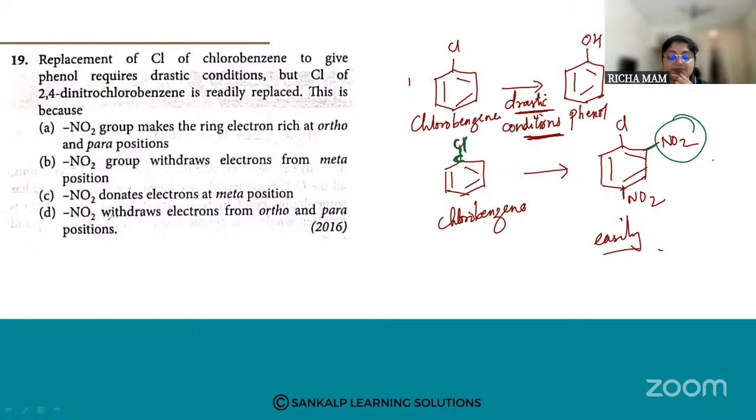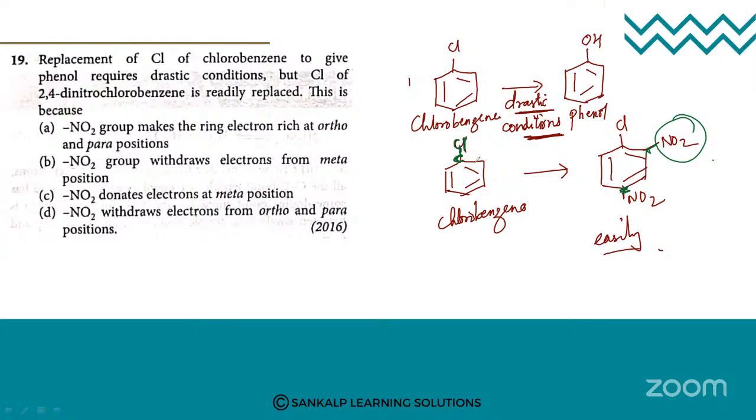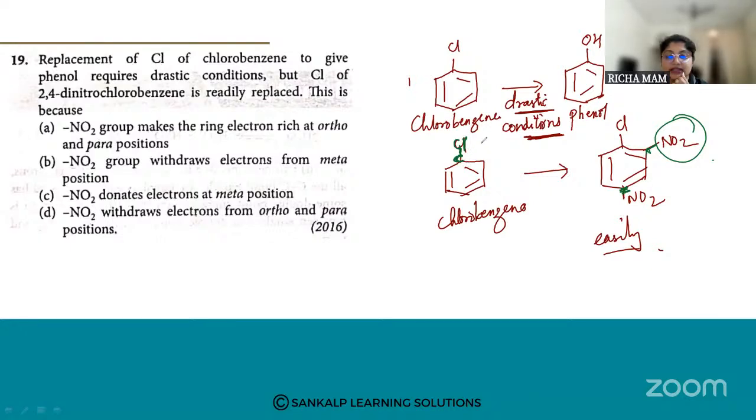So nitro group withdraws the electron from ortho and para position. Because of this, the carbon-Cl bond results in a weak bond. So option D is the answer. Why?